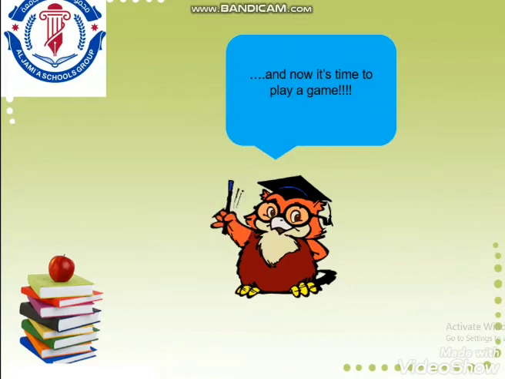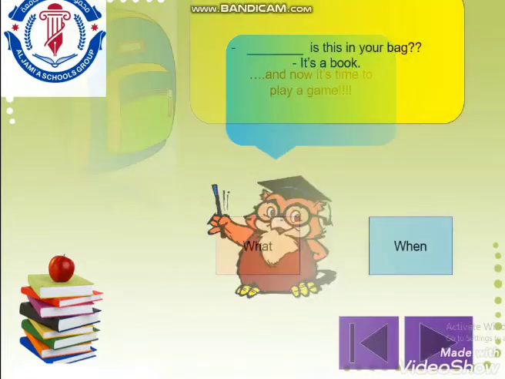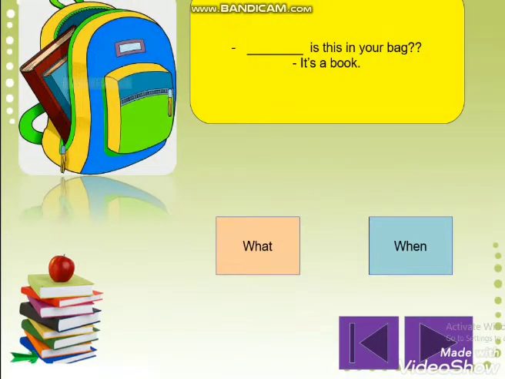And now, it's time to play again. You have to guess which word we should use to form a question. Here we have a question. Is this in your bag? The answer is, it's a book. What should we use? What is this in your bag? Or when is this in your bag?